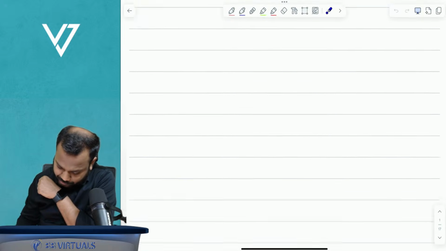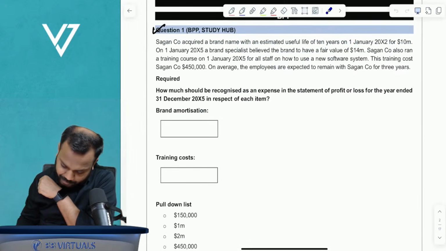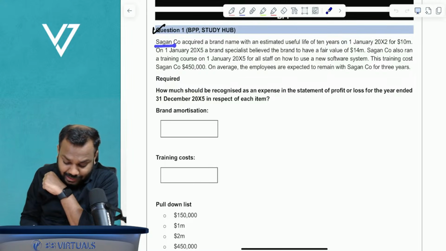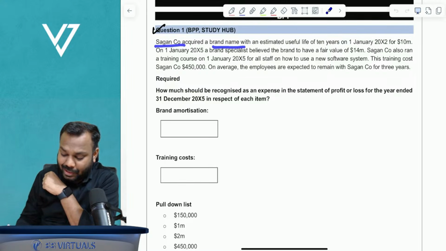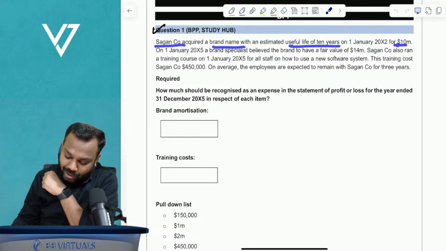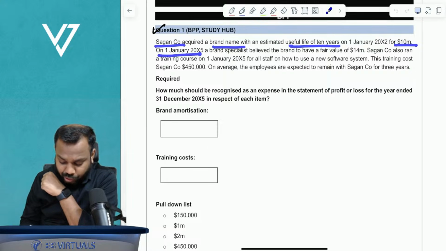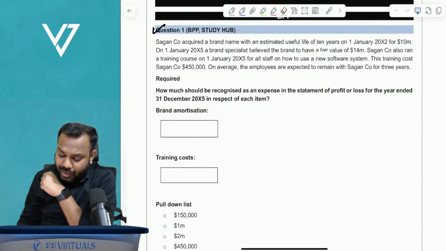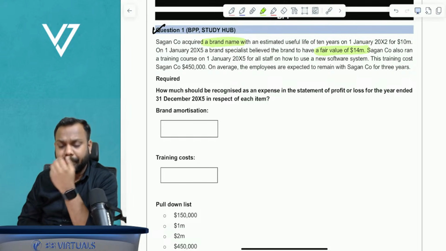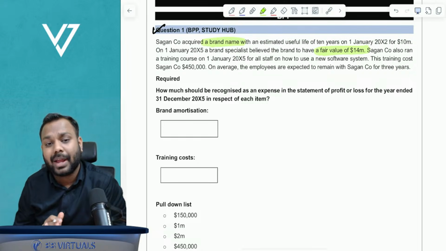Intangible assets. See the question. Sagan Co acquires a brand name with an estimated life of 10 years for 10 million. On 1st Jan 2005, a brand specialist believed the brand to have a fair value of 14 million. Tell me, can we opt for the fair value model or the revaluation model for the brand name? Can we? No. Why? Understand.